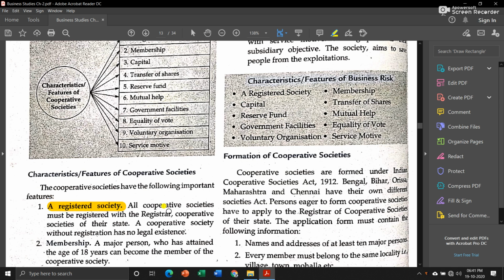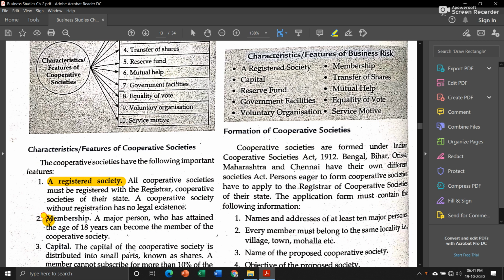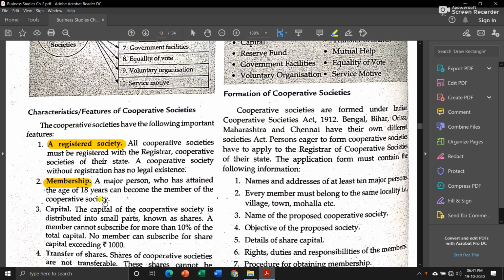Now, it is mandatory for all cooperative societies to get registration from the registrar of their state only. Means all the states have their cooperative societies rules, and every state will have a registrar of cooperative societies, and from there they have to take registration. But if any cooperative society has no registration, then it has no legal existence. Then membership. A major person who has attained the age of 18 can become a member of a cooperative society. Then capital.